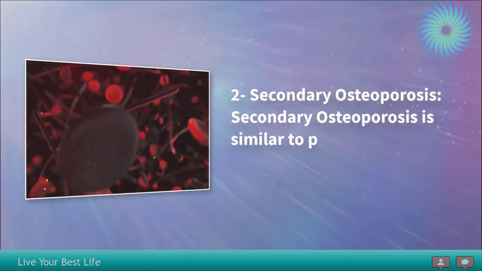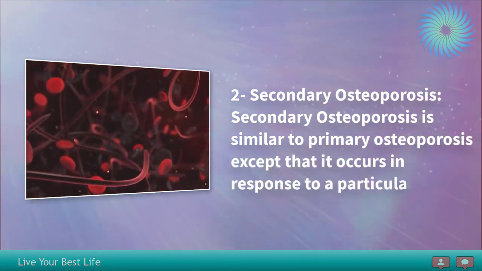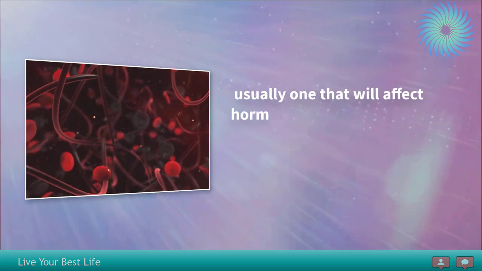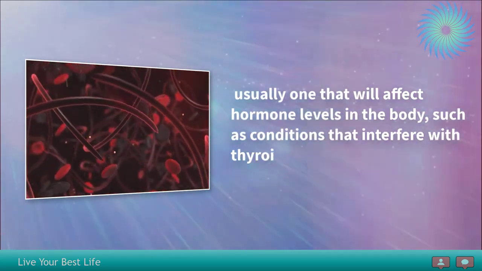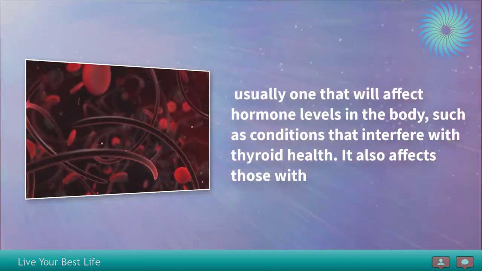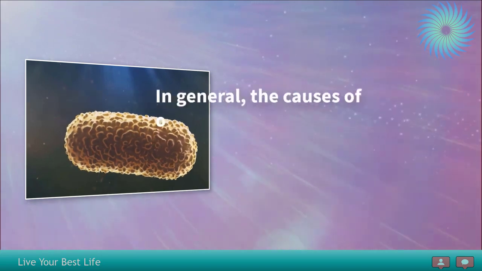2. Secondary osteoporosis. Secondary osteoporosis is similar to primary osteoporosis except that it occurs in response to a particular disease, usually one that will affect hormone levels in the body, such as conditions that interfere with thyroid health. It also affects those with chronic kidney disease.